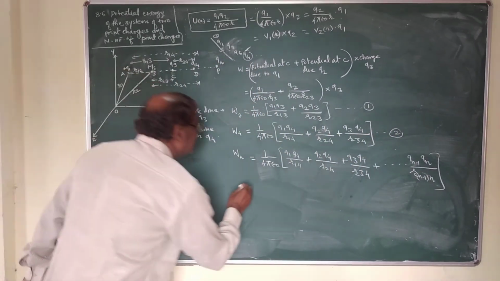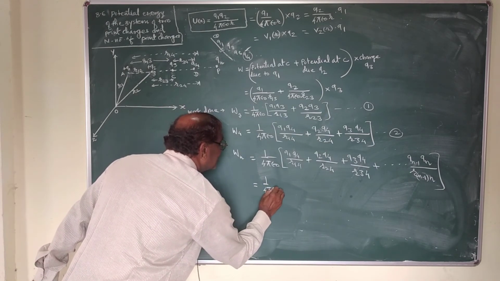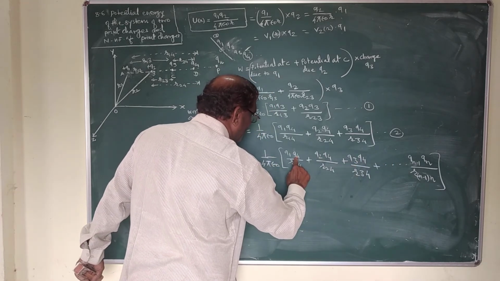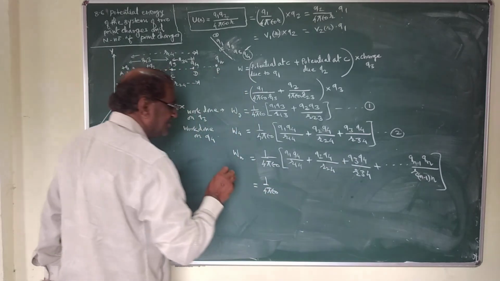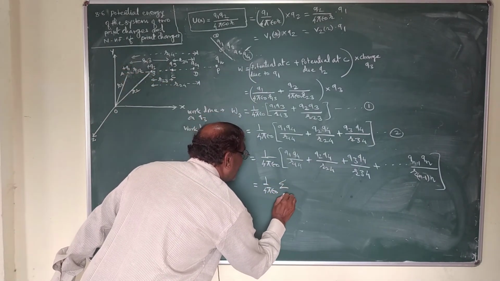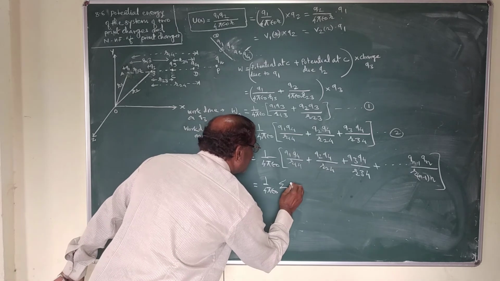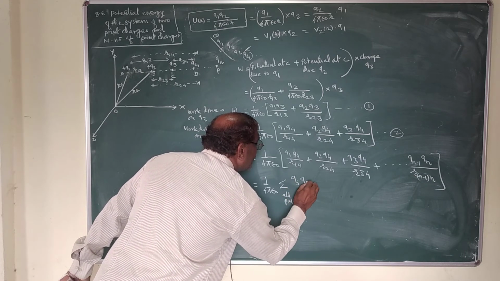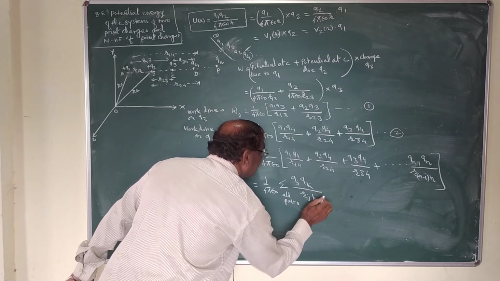This can be written as summation of 1 upon 4 pi epsilon 0. This is the pair of charges Q1 Q2, Q1 Q4, Q2 Q4, and so on. This is the pair of charges, and the summation over all pairs of Qj Qk upon Rjk.